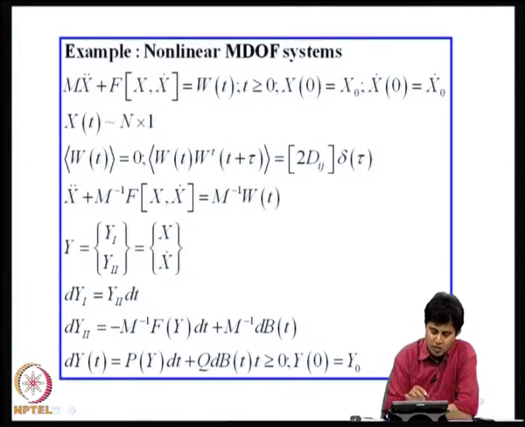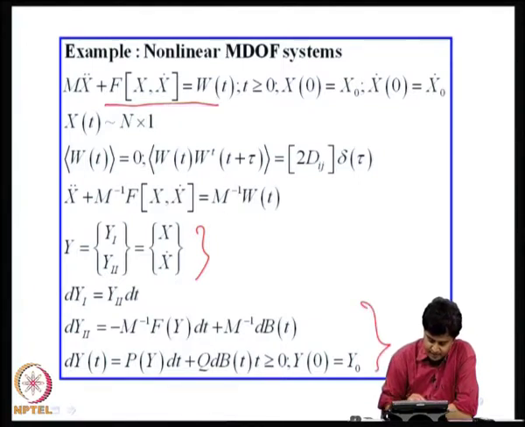Now what happens if the system is multi-degree and nonlinear, say f of x comma x dot. Here again I can introduce the extended vector of y i and y double i, and I can still write the Fokker-Planck equation where this M inverse f of y is my p of y. So, this f, which is a nonlinear function, is still represented in my equation.